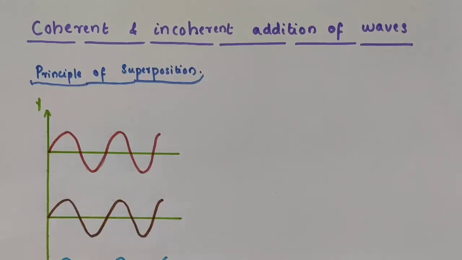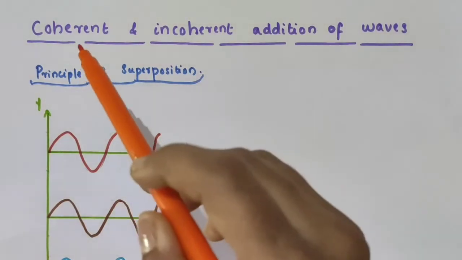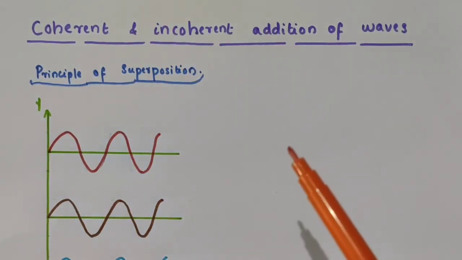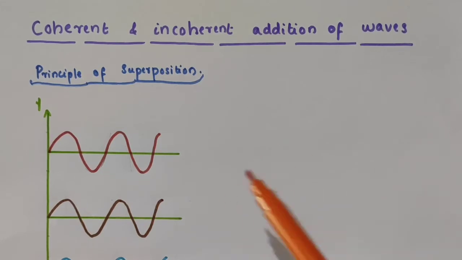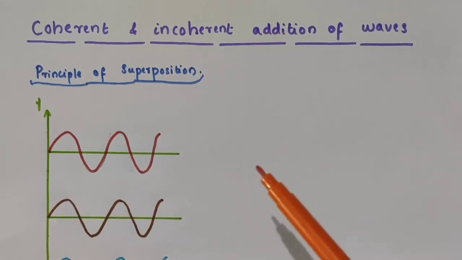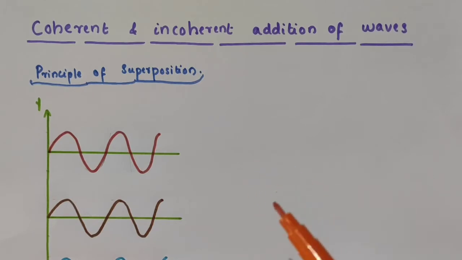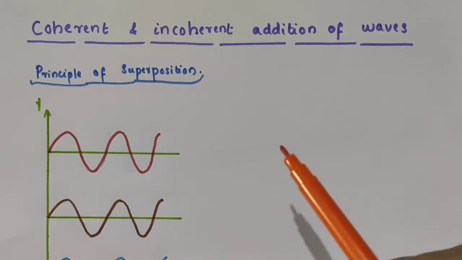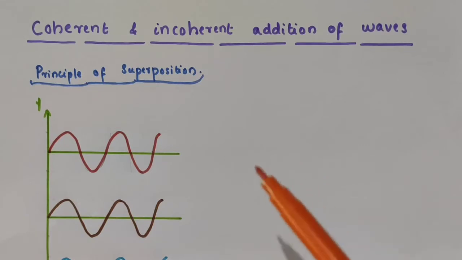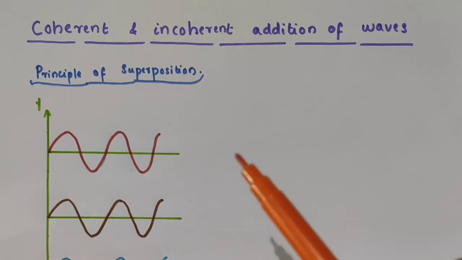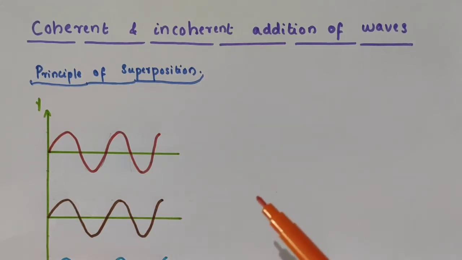Hello everyone. In this video, we are going to discuss coherent and incoherent addition of waves. We will discuss coherent sources, constructive interference, destructive interference, principle of superposition, phase difference, path difference, etc. We will discuss the whole concept given in the class 12 textbook. We will discuss each and every sentence given in the class 12 textbook.